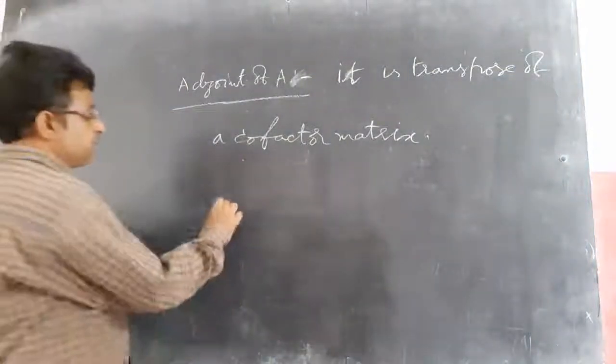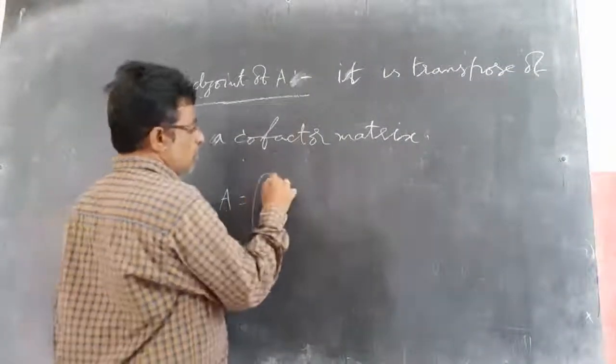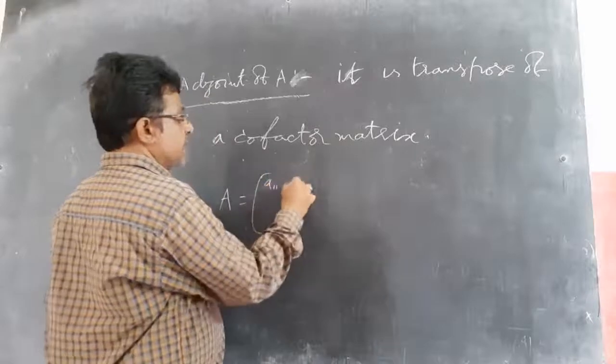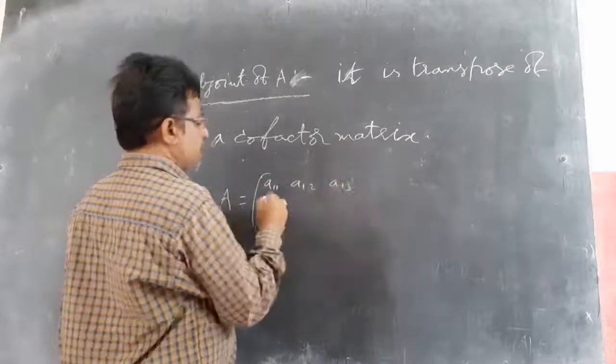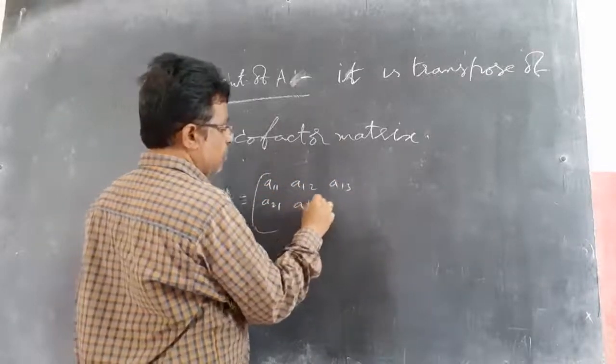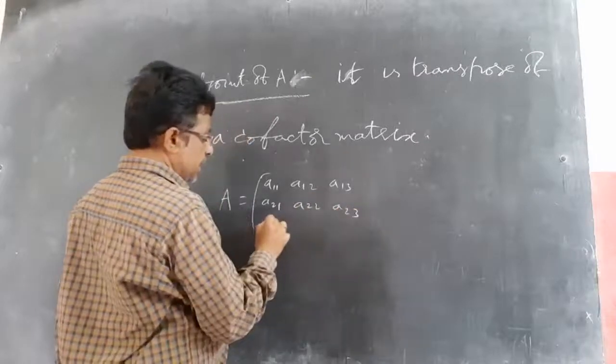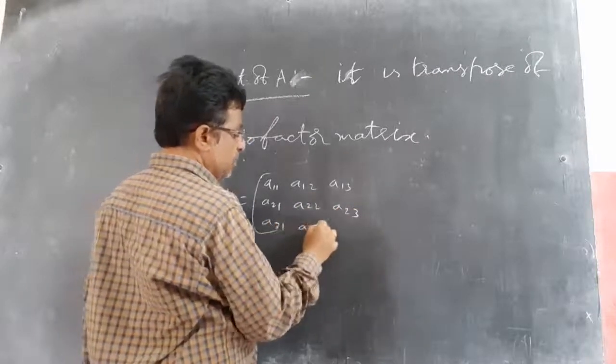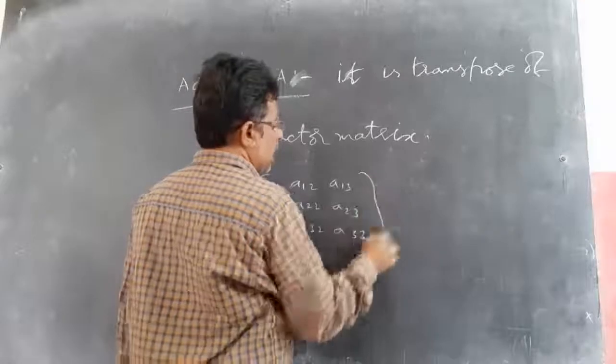Means if we take A equal to, we already discussed, A11, A12, A13, A21, A22, A23, A31, A32, A33.